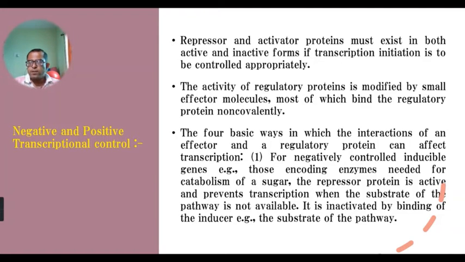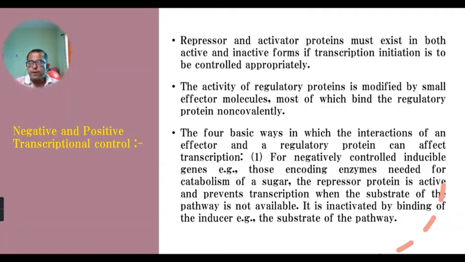So here the lactose molecule acts as an effector molecule, and the activity of the regulatory protein is also controlled, it is modified if some effector molecule binds to the regulatory protein. For example, when an effector molecule comes and binds to the repressor, that repressor gets released from the operator, so the operator is free.